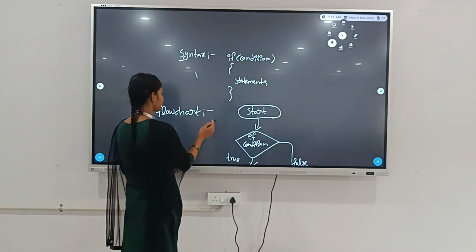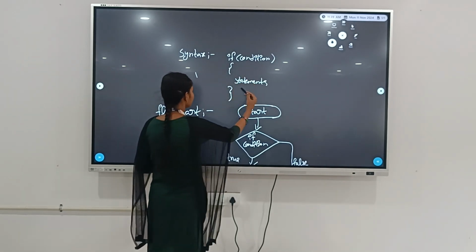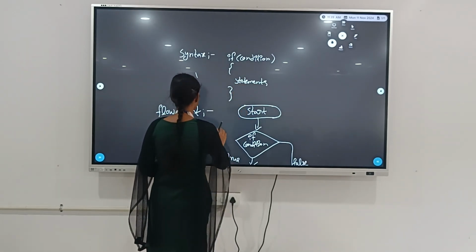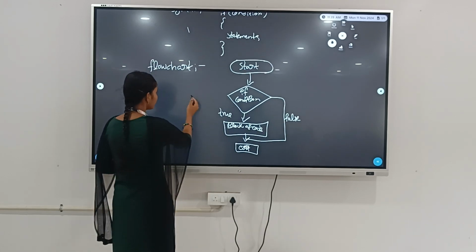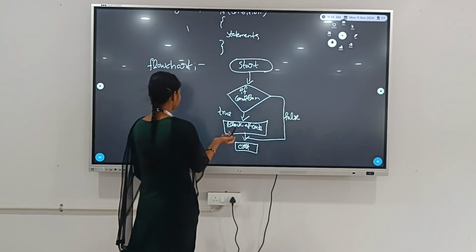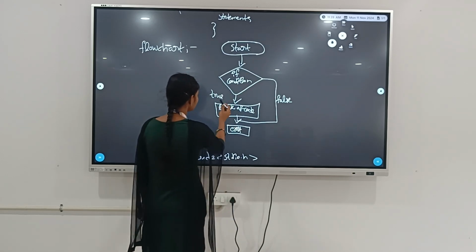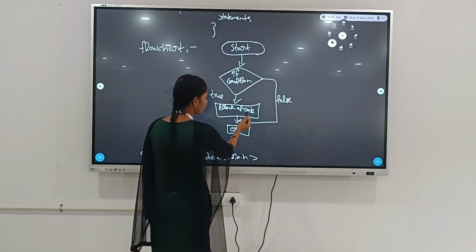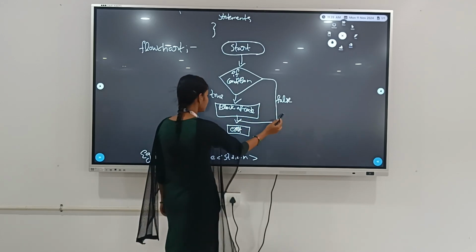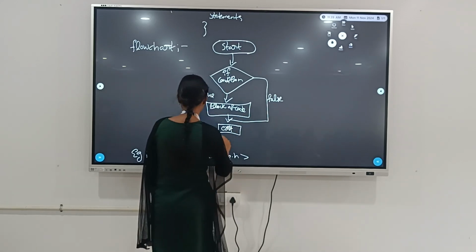Syntax of the if statement: if (condition) { statement }. Flowchart of the if condition: start, if the condition is true, it enters the block of code, and if it is false, it goes to exit.